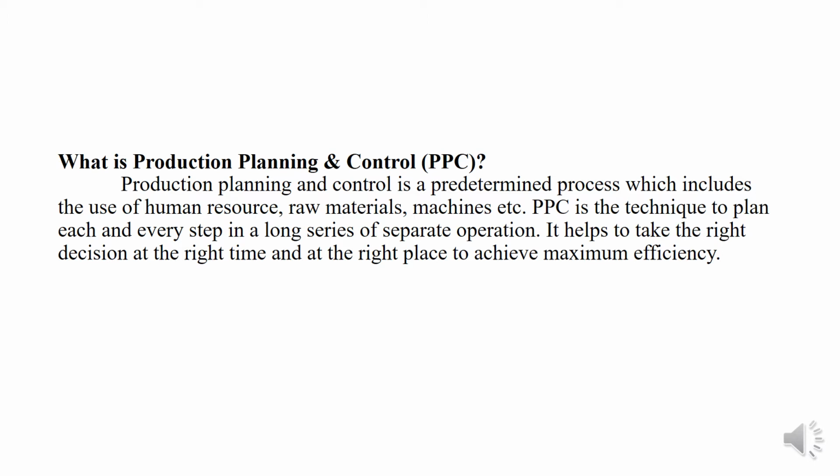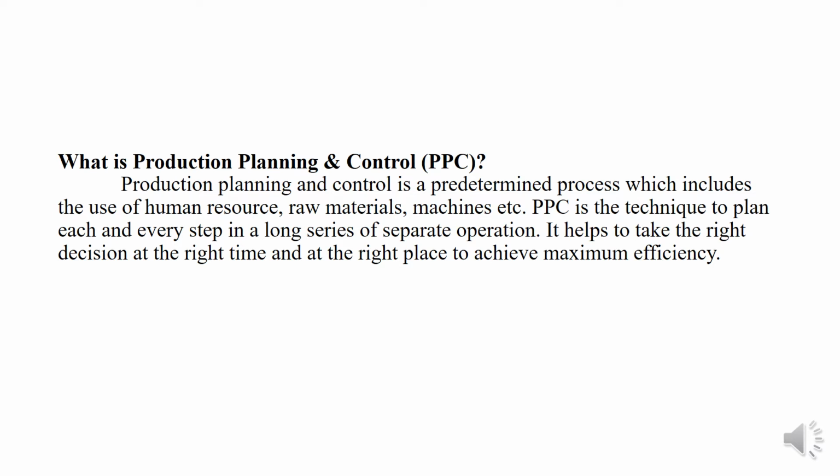Production planning and control is the predetermined process which includes the use of human resources, raw material, machines, etc. Production planning control is the technique to plan each and every step in a long series of separate operations. It helps to take the right decision at the right time at the right place to achieve the maximum efficiency.